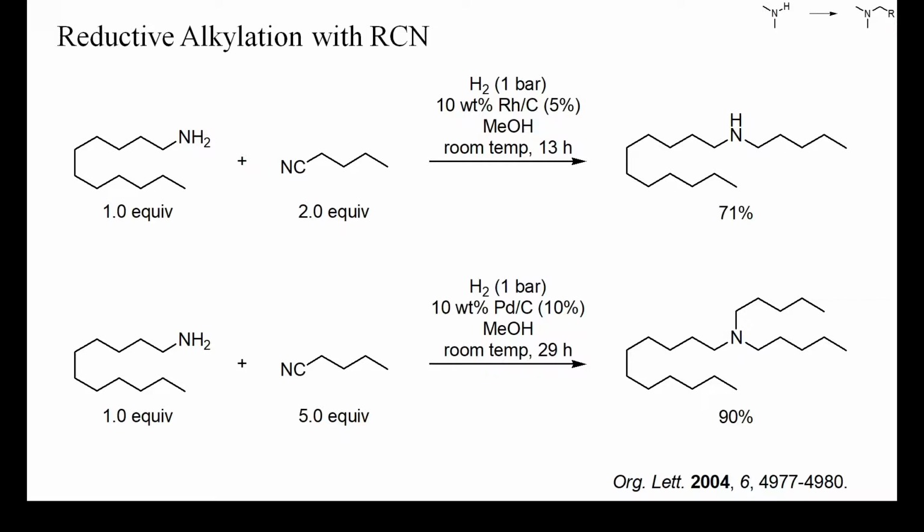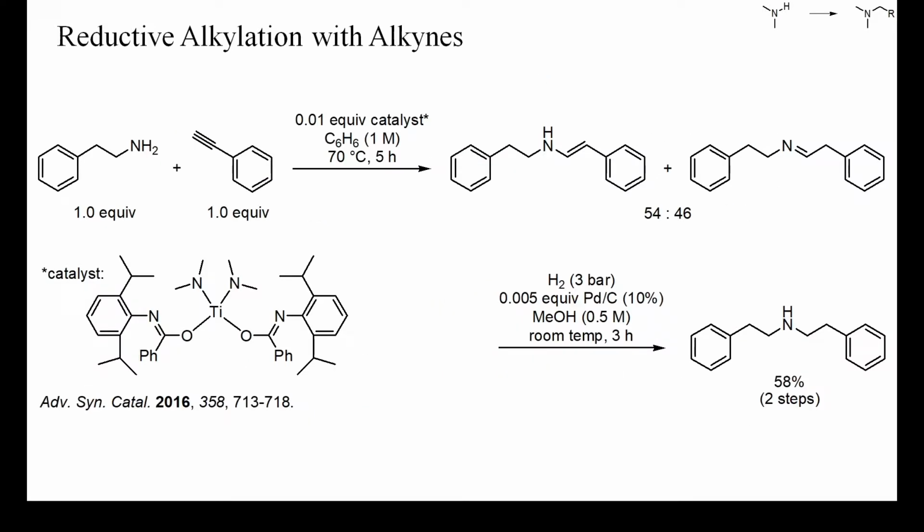Anyway, high yields of secondary and tertiary amines could be attained by this method. This is an example of the alkylation of a primary amine with a terminal alkyne. The two-step synthesis consisted of a Lewis acid-catalyzed addition of the amine to the alkyne to yield a mixture of enamine and imine, followed by a catalytic hydrogenation.